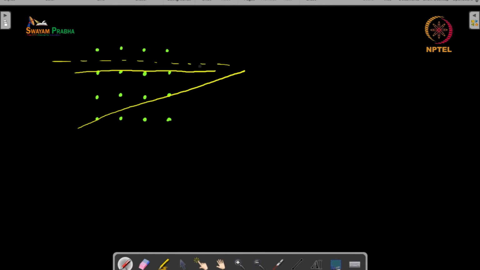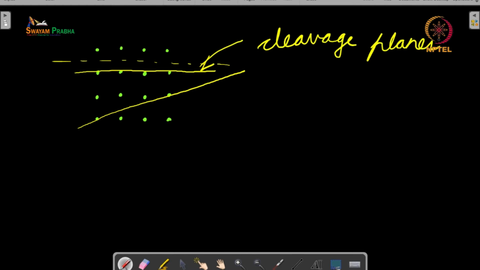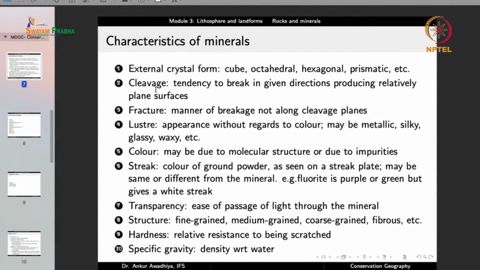So there are certain planes that are known as the cleavage planes, along which it is easy to break the crystal. So cleavage is the tendency to break in given directions, producing relatively plane surfaces, because in this case you are breaking the crystal in such a manner that a plane gets created in which the crystal structure is maintained.